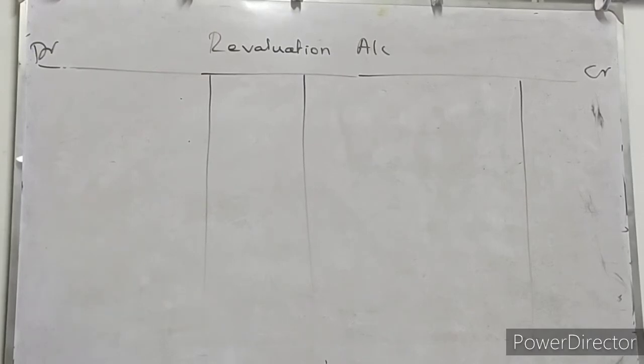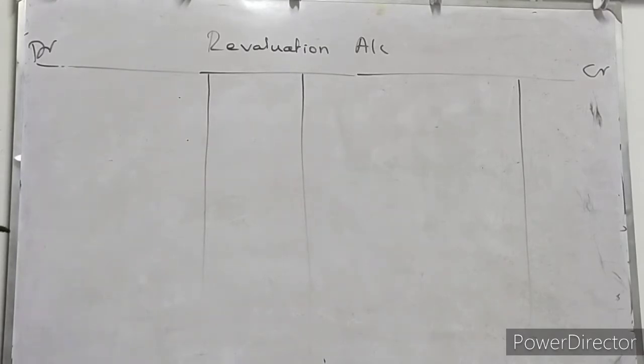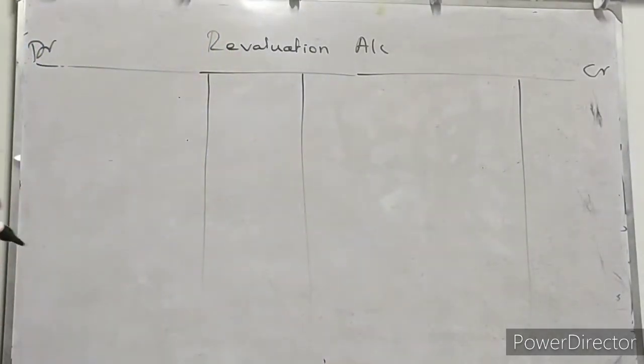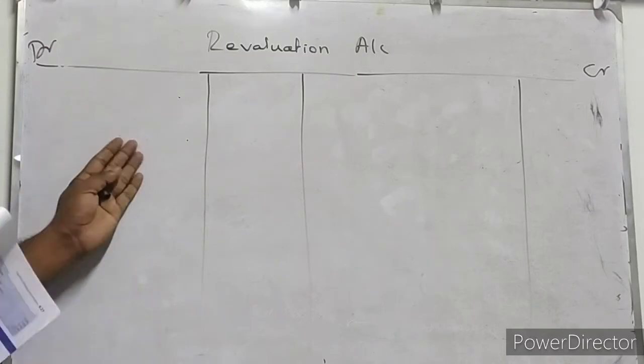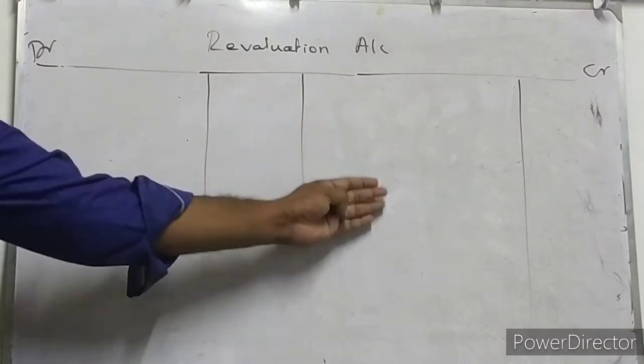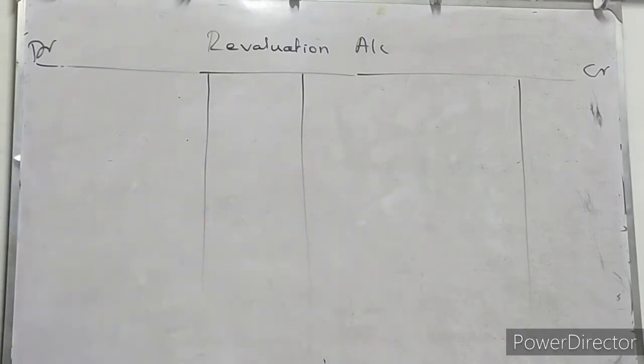Then finally we came to know 850 rupees is the balancing figure. So anyway liability is reduced by 850 rupees. That 850 rupees we are going to write in the credit side of revaluation account. You know very well about revaluation account format. Debit side is for liability side, credit side is for asset side. So on the credit side we can write liability reduced, assets increased or unrecorded assets.